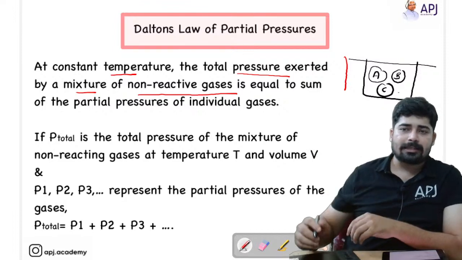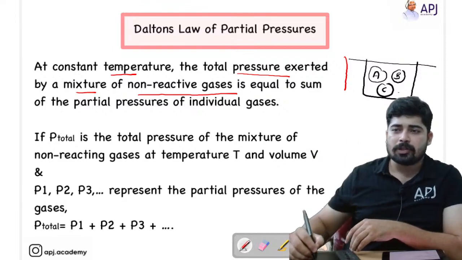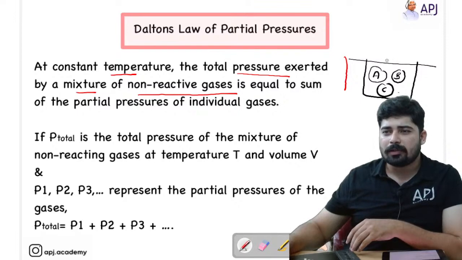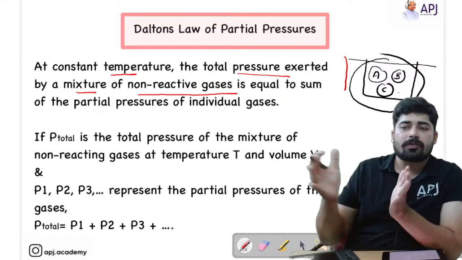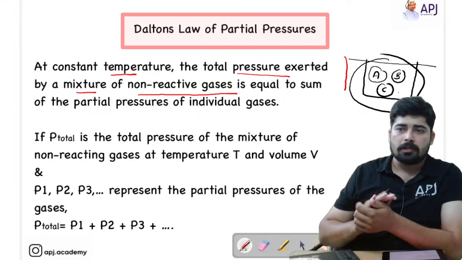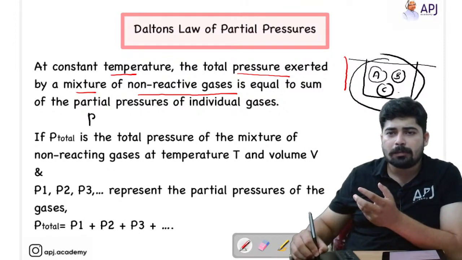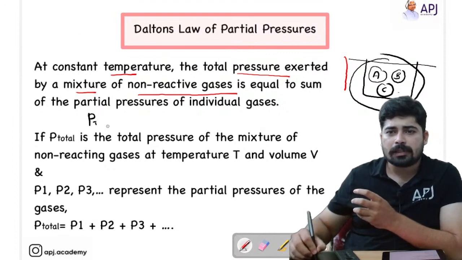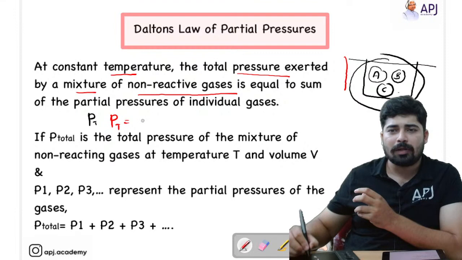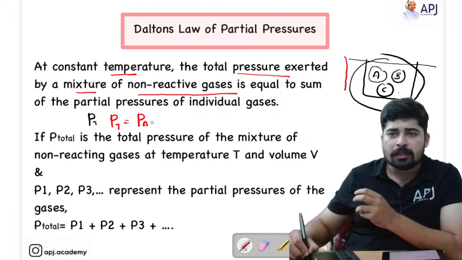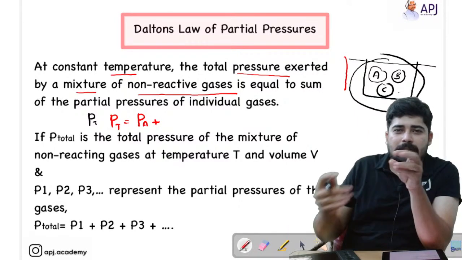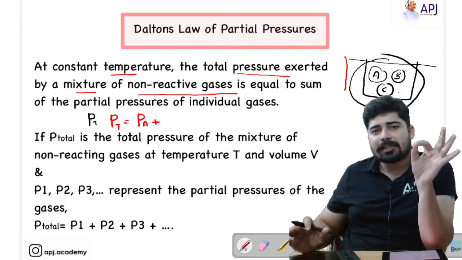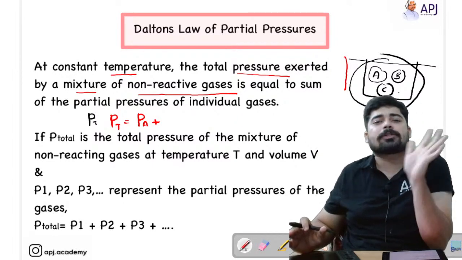So what he is saying is about the total pressure exerted by the mixture of gas. Can you say what will be the total pressure of this container? We know that there are three types of gases, and these gases are colliding with the walls of the container and exerting pressure. So Dalton is saying that the total pressure in that container is equal to the partial pressure of individual gases. Sometimes students think that partial pressure means half of the total pressure. No, partial pressure only means the individual pressure of the gas.